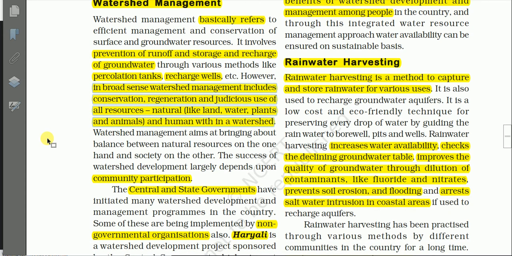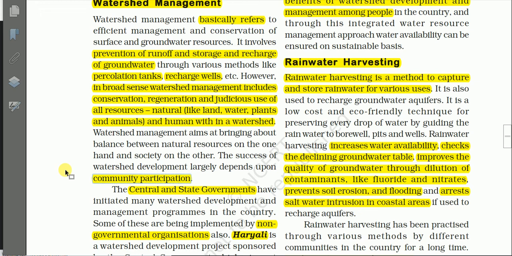And you must know that watershed management aims at bringing about balance between the natural resources on the one hand and the society on the other. And the success of watershed development largely depends upon the community participation. So every conservation process depends on the community participation for its success.